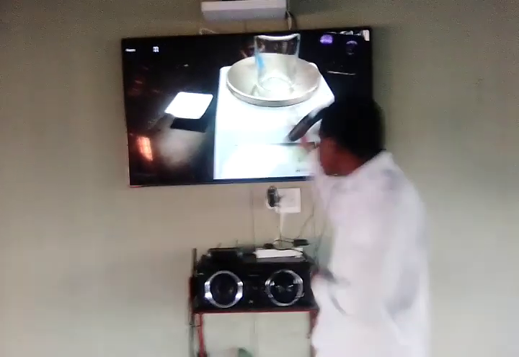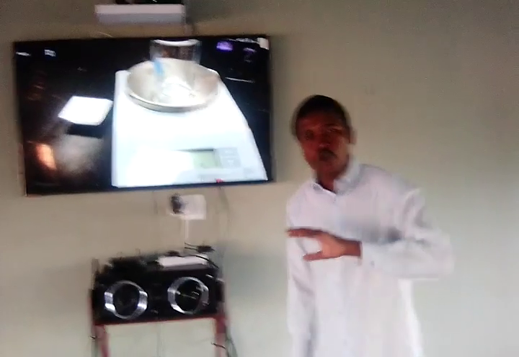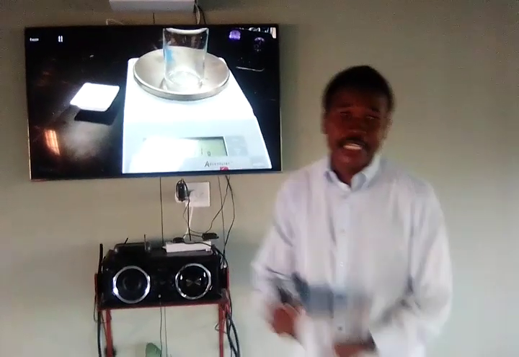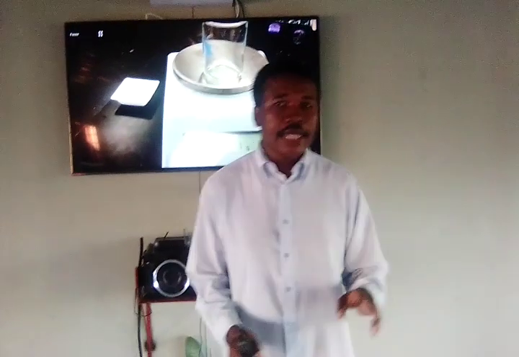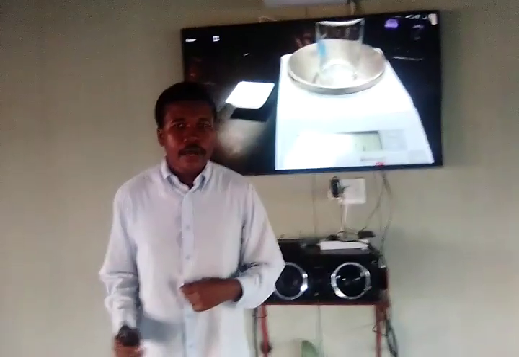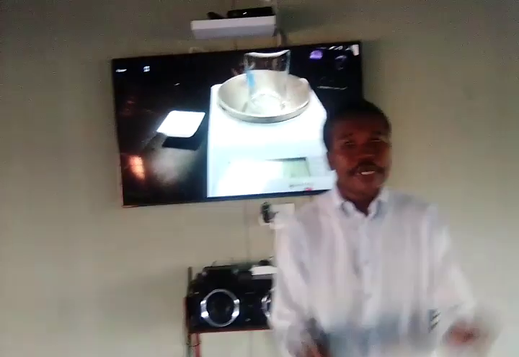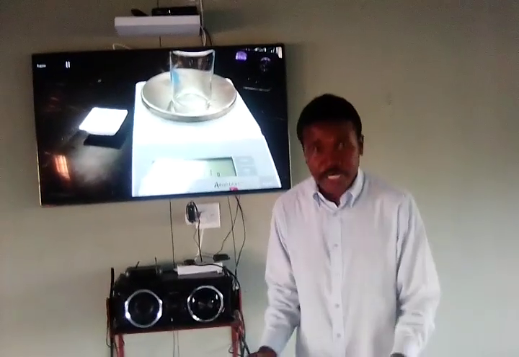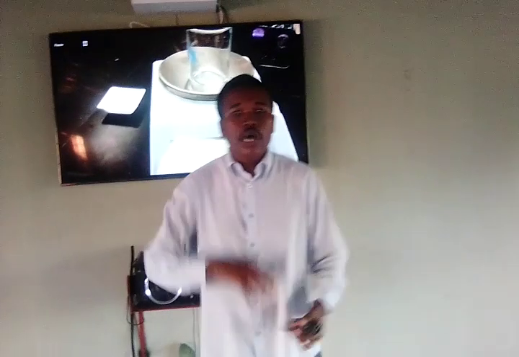The other objective is that as I'm showing you this decomposition reaction, you should be able to observe the changes that take place. As with any scientist conducting a practical, you should be able to observe, to say, initially there was a substance with this color, but then after heat was applied, the color changed and it became this color. Initially, was the water boiling or was the water cold? Those are observations that you make as a scientist.